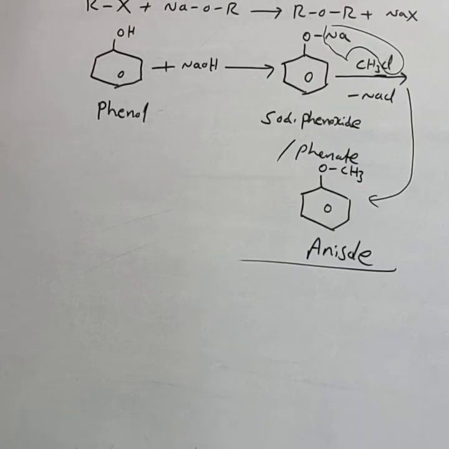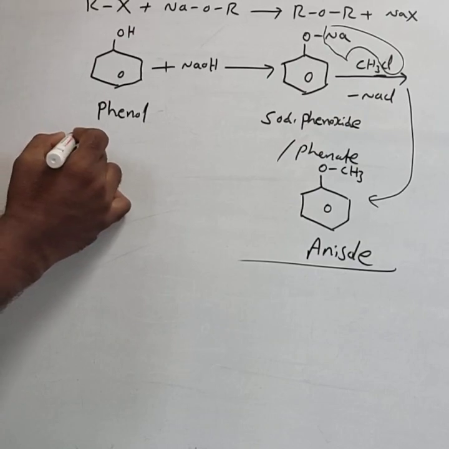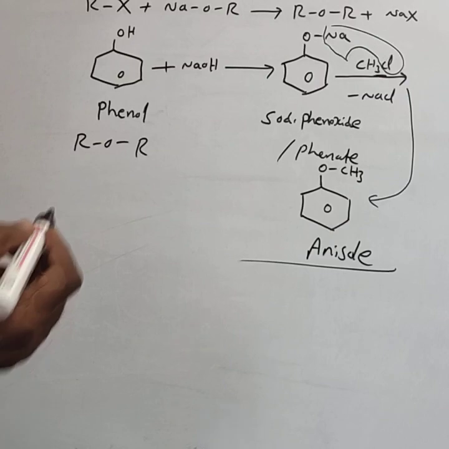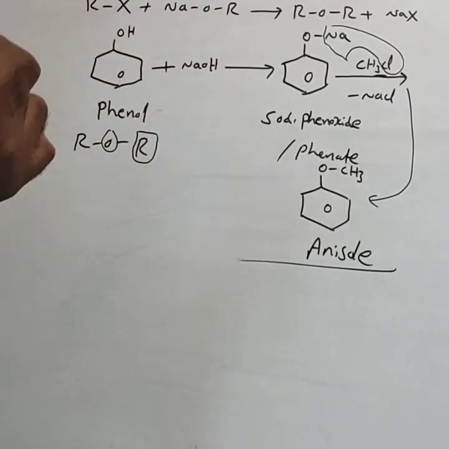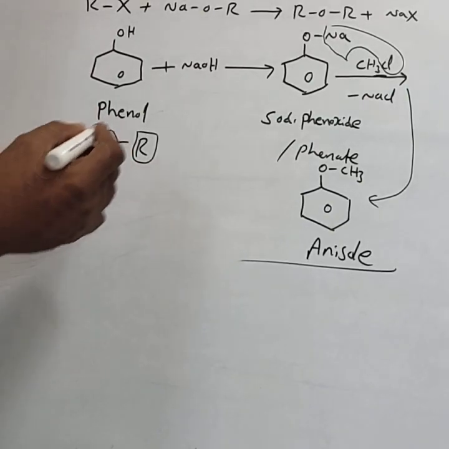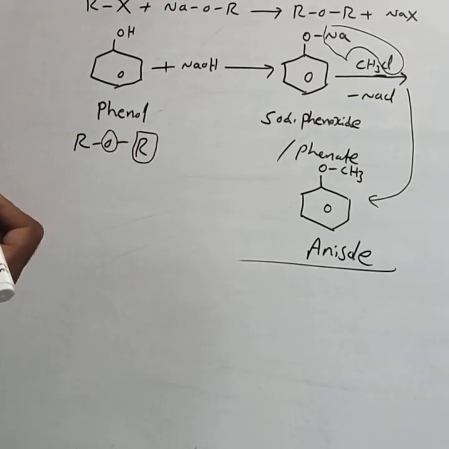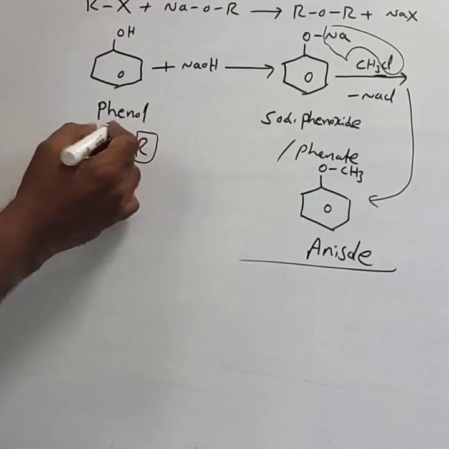Next, consider the properties of ethers. In ethers, R-O-R, out of this oxygen and carbon, R means the carbon atom. Oxygen is more electronegative than carbon.